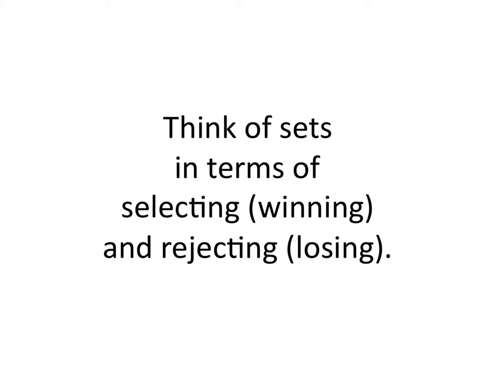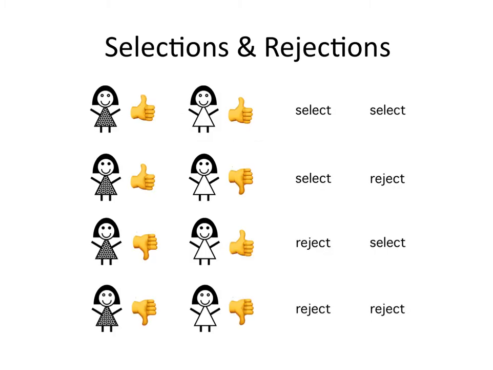Now let's think of sets in terms of selecting, that is winning, and rejecting, that is losing. Maybe Betty and Diane are applying to law school, and the law school could select them or reject them. It could select one or the other, or it could reject both. So there are four options. Let's suppose the law school selects both Betty and Diane. They're selected and selected. Thumbs up for both. Let's suppose that it selects Betty but rejects Diane. Too bad for Diane.